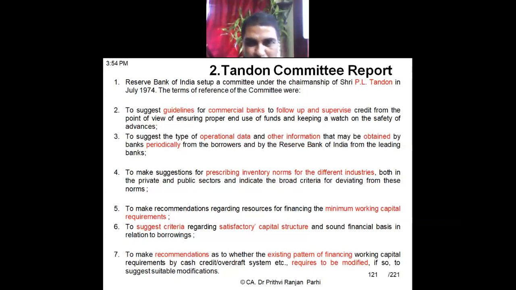The committee was supposed to suggest what the minimum working capital requirement is, and suggest the criteria regarding a satisfactory capital structure. You know how important capital structure is for increasing the value of the firm. So, what is the ideal capital structure? And also to make a recommendation on whether the existing pattern of financing working capital requires to be modified. So, all this committee was supposed to give suggestions on all these areas, right?